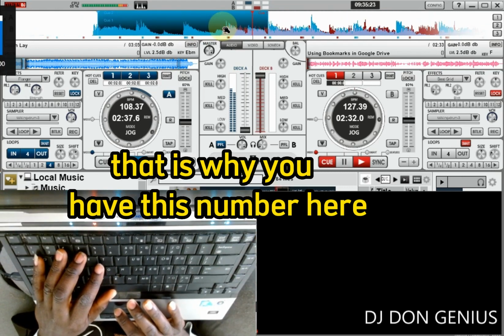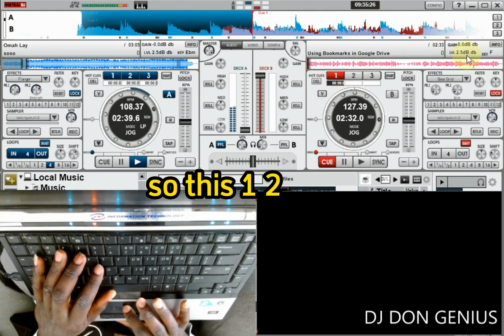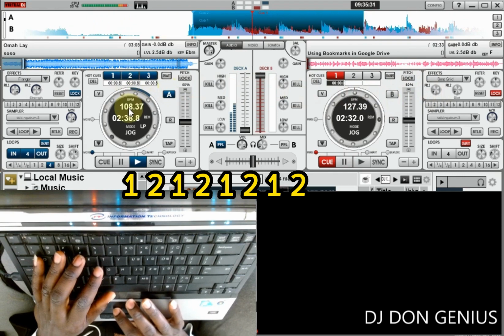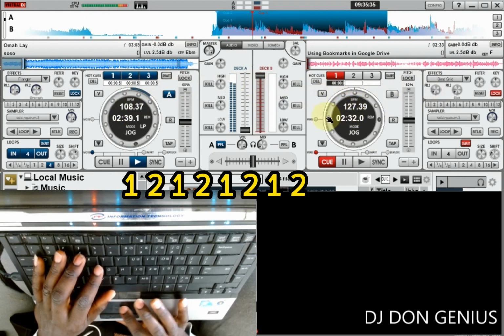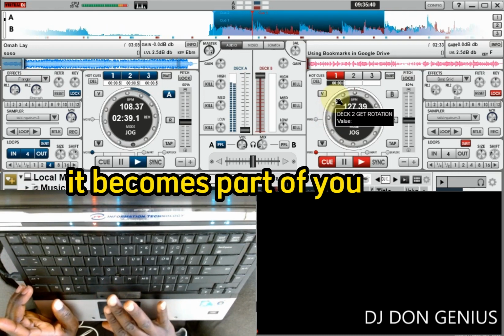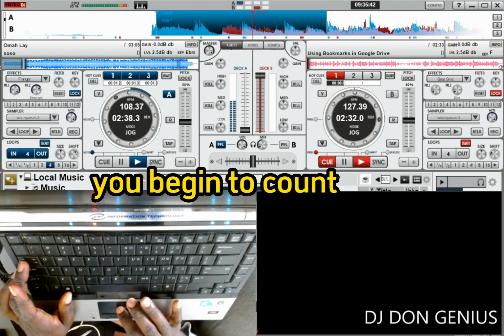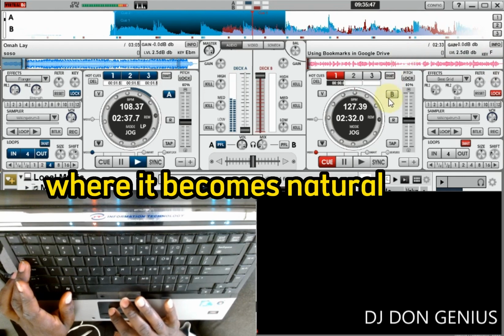That is why you have this number here. This is talking about the beats per minute. So this 1 2 1 2 1 2. So when you flow along, that is why as a DJ, when you get to a particular point, it becomes part of you. You unconsciously begin to count, even when you are not counting. So you practice that. When you practice that, you get to a point where it becomes natural.